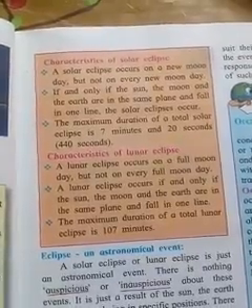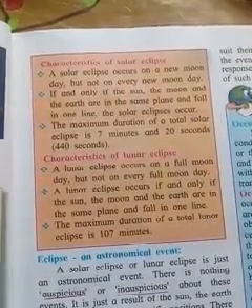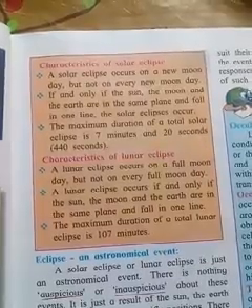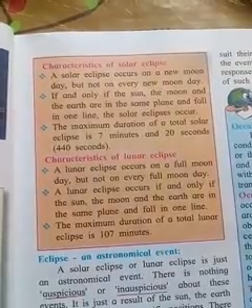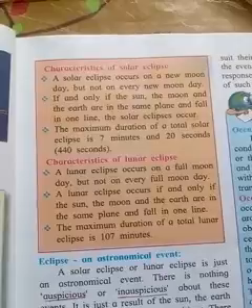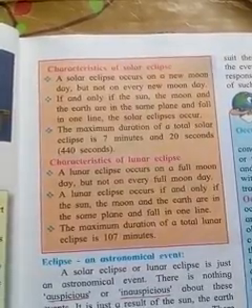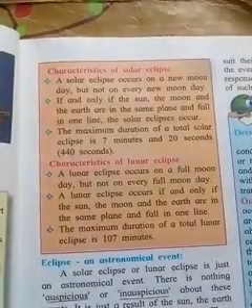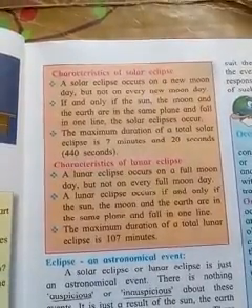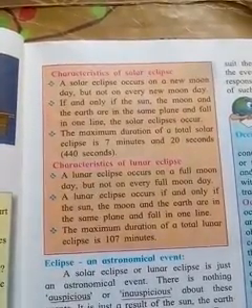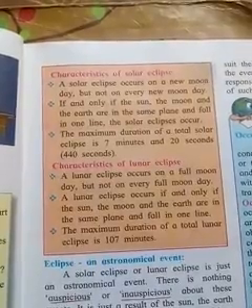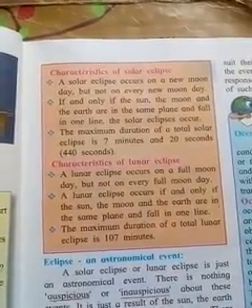Characteristics of the lunar eclipse. The lunar eclipse occurs on full moon day, but not on every full moon day. The lunar eclipse occurs if the sun, the moon and the earth are in the same plane and fall in one line. The maximum duration of a total lunar eclipse is 107 minutes.